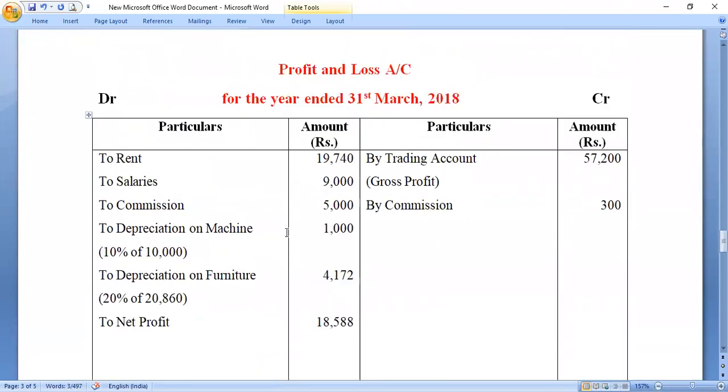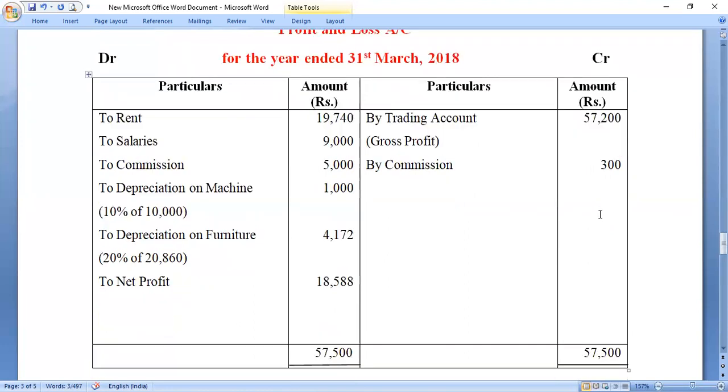You see, in the profit and loss account, we will have rent account, salaries, commission, depreciation. It was 10% of 10,000, which is 1,000. Depreciation on furniture was 4172. In the trading account, we had transferred the profit. Commission was 300. So when we balanced, the total was 57,500 and the balancing figure was 18,588.